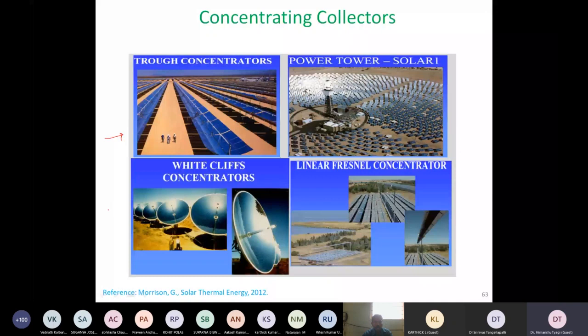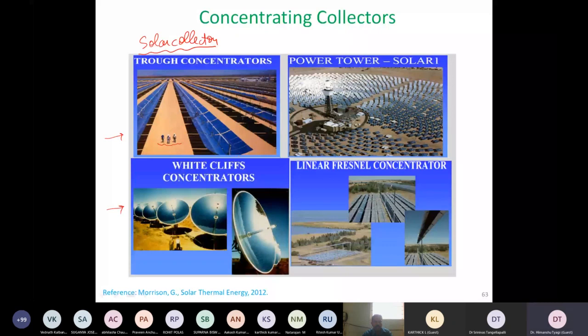First, of course, is the solar collectors. We will look at that in details. And in addition to the simple solar collector, which heat up water for the household applications, we can also have the concentrating collectors. So these are looking at now applications. And you can see over here that there can be parabolic trough collectors. This is one type of collector, and you can imagine the scale by looking at the photograph of these humans over here.